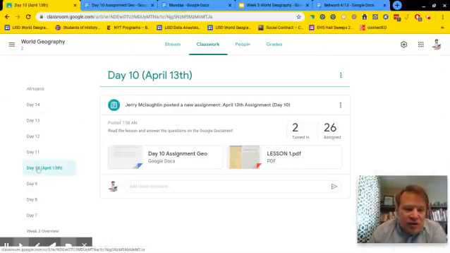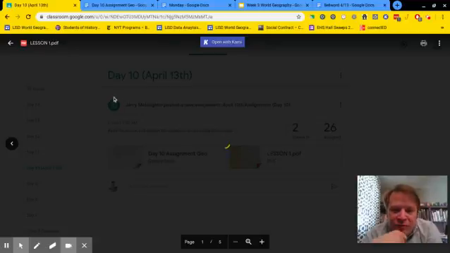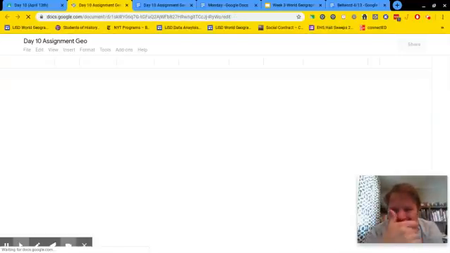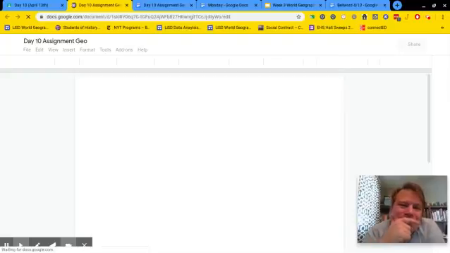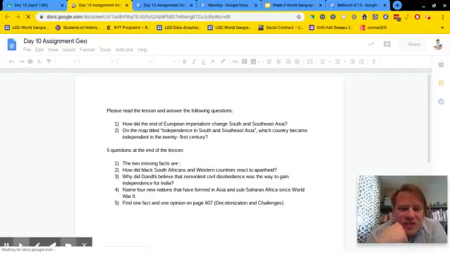Let's look at the lesson 1 assignment. We've already gone back and clicked on day 10 after we clicked on classwork. So it looks like we have lesson 1 over here that we're going to read, but I did it wrong because we are always going to read the questions first so that we know what we're looking for. All right, looks like we have 7 questions.